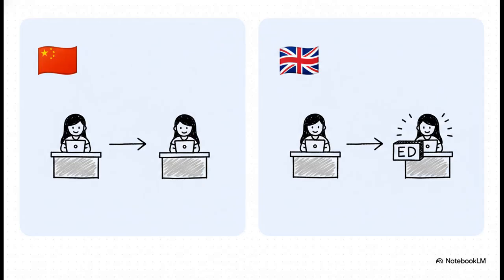Okay, so check this out. This slide really shows you everything you need to know. In Chinese, the verb for work, 工作, it just stays the same. You just add a time word like 昨天 to show it was in the past. But in English, oh no, the verb itself has to completely transform. Work becomes worked. And that little transformation is exactly what we're going to master today.